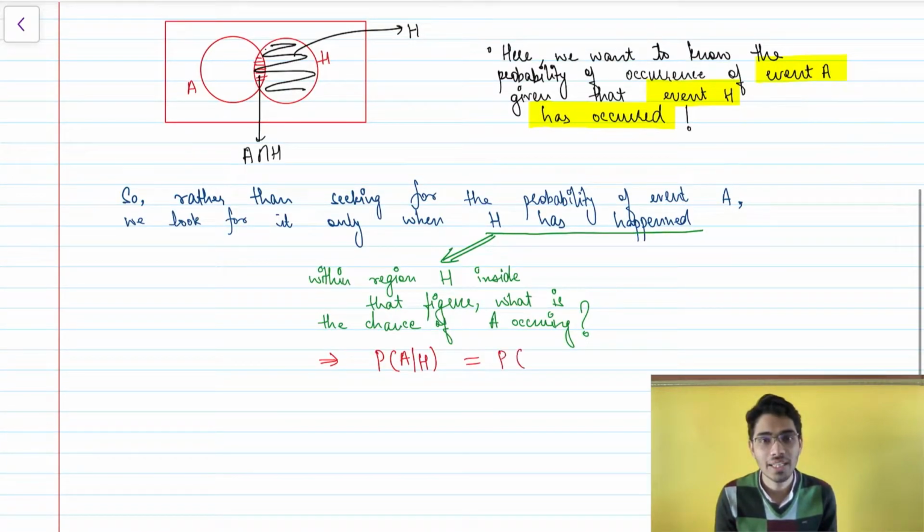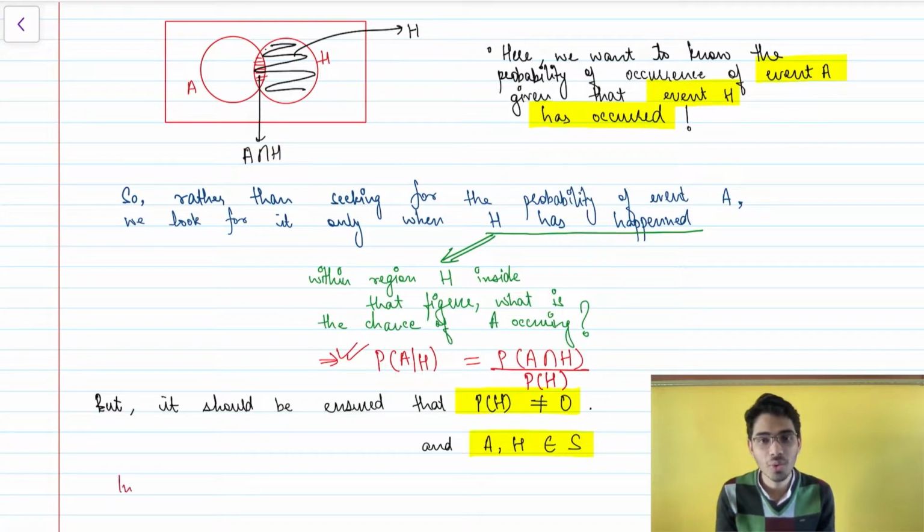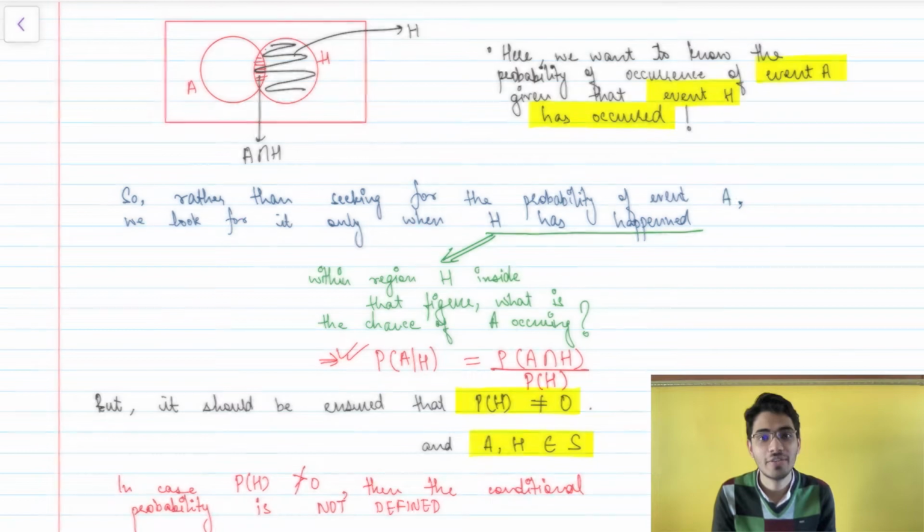Thus, the conditional probability P of A given H is given by P of A intersection H over P of H, because that is the small area of A happening inside that region of H divided by the whole probability of H happening altogether. But we realize that for this, P of H should not be 0. Otherwise, this probability is not going to be limited to 1. And A and H should also be from the same sample space S. One thing to note is that if P of H is not greater than 0, then the conditional probability is not defined. It is not 0, it is not defined.